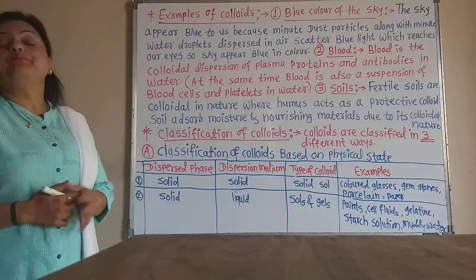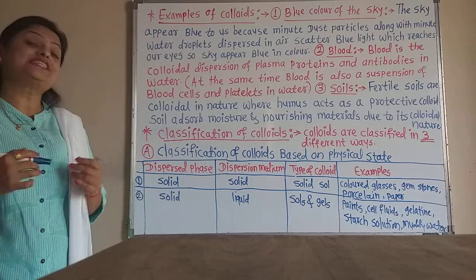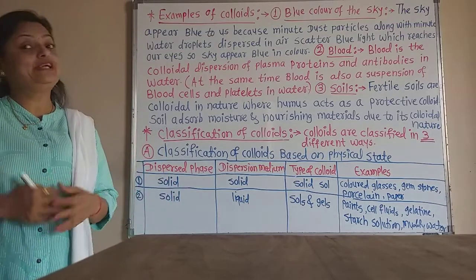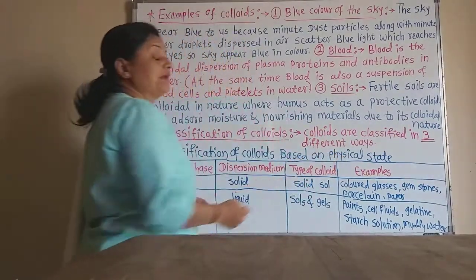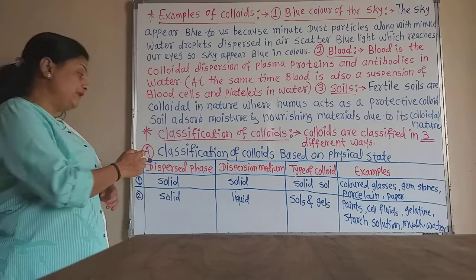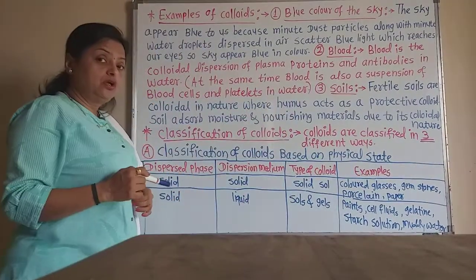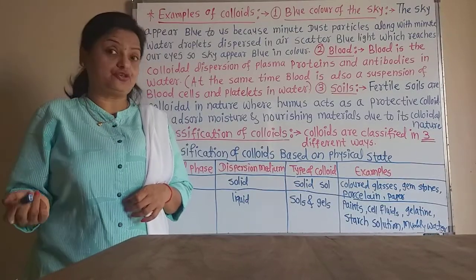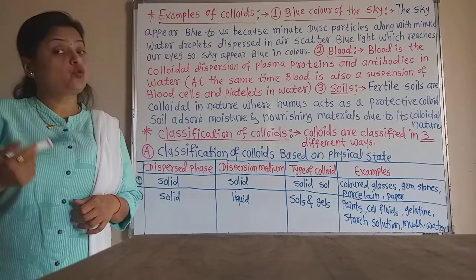Now these are the three main examples of colloids. Now let us learn the classification of colloids. Colloids are classified into three different types. The first way of classification of colloids is based on the physical state of the dispersion medium and the physical state of the dispersed phase also. Now how does the physical state classify these colloids?